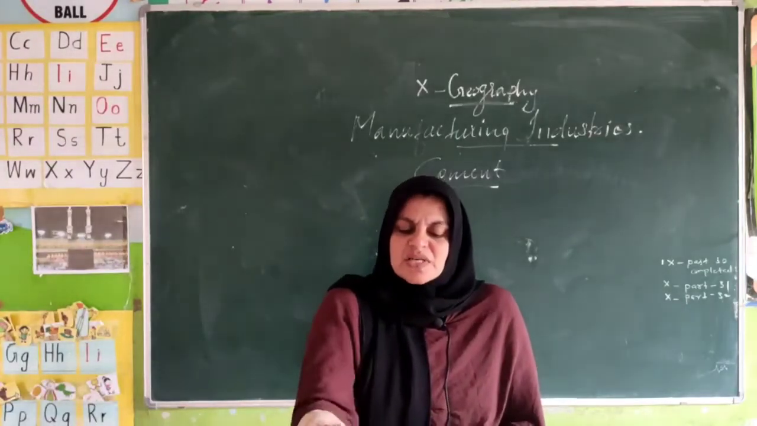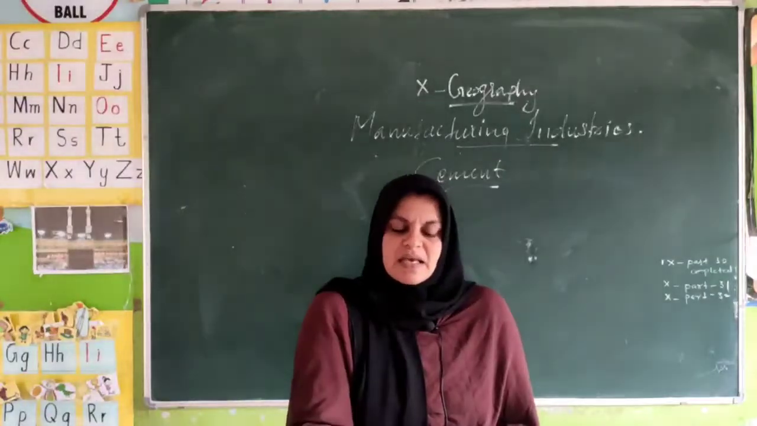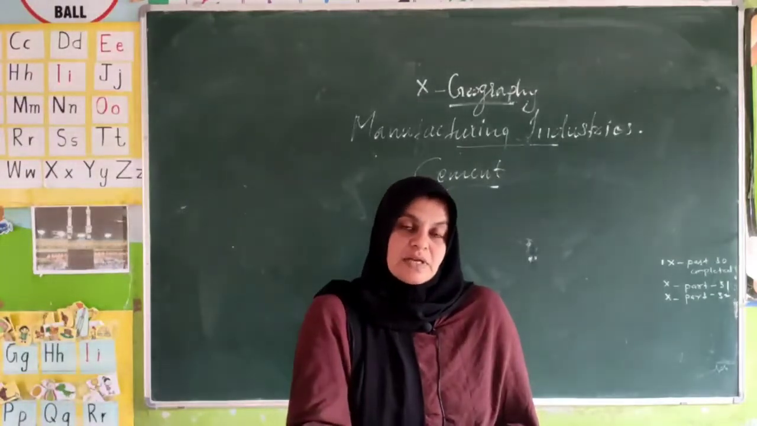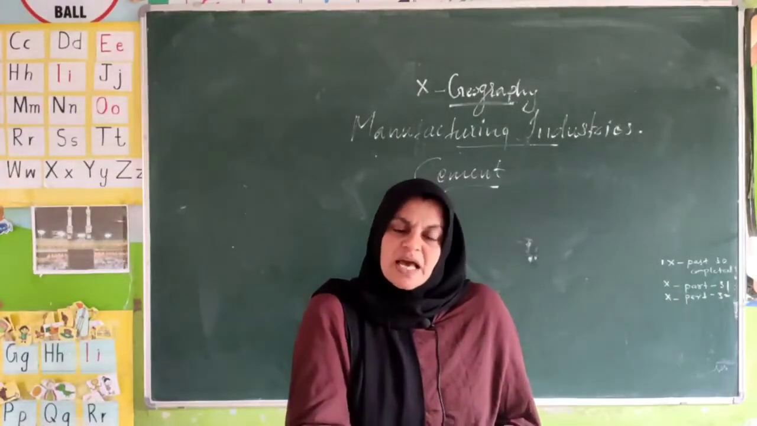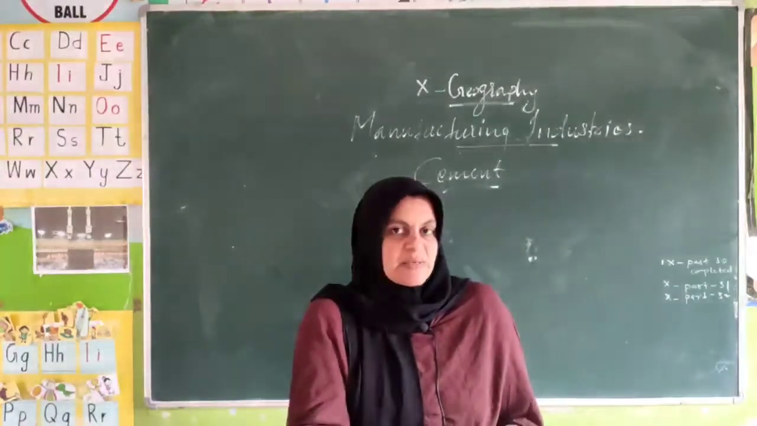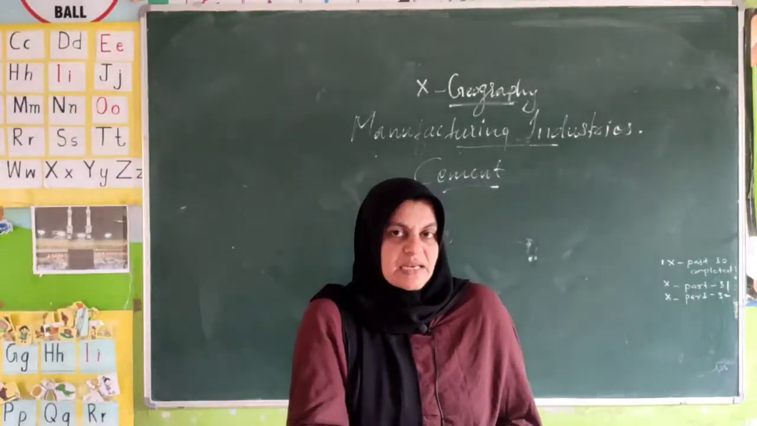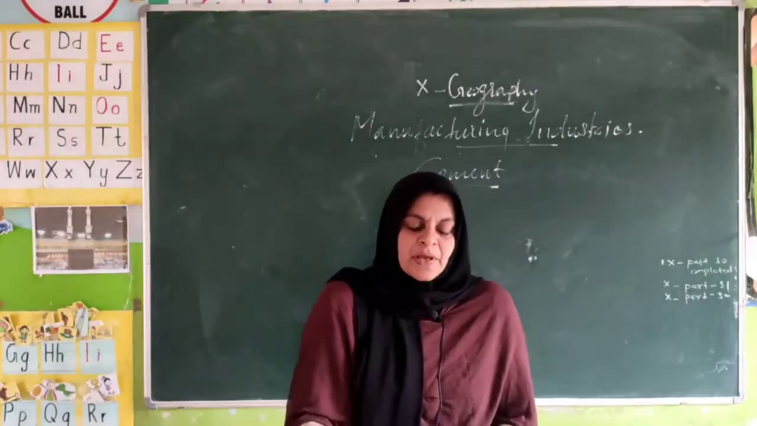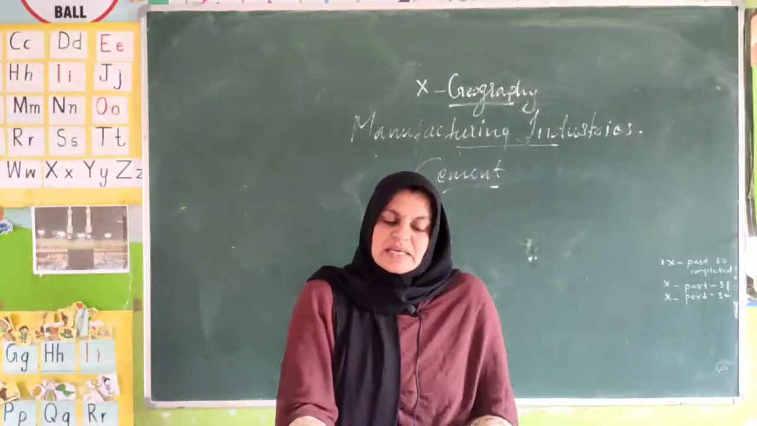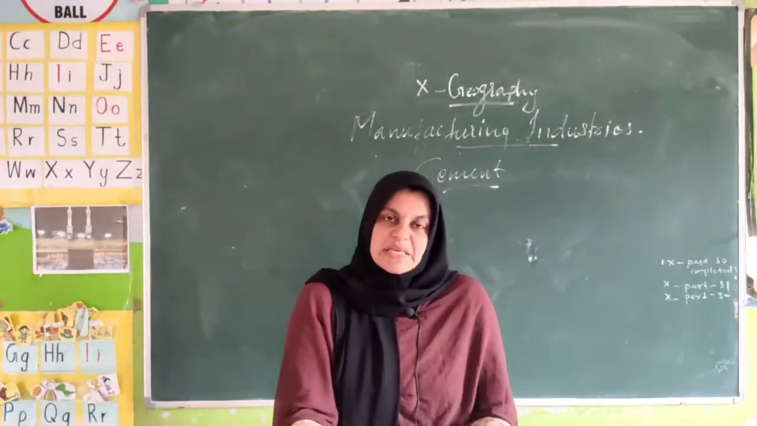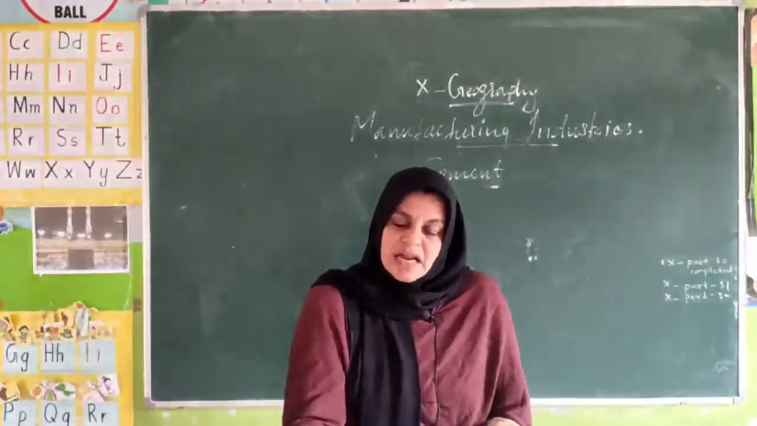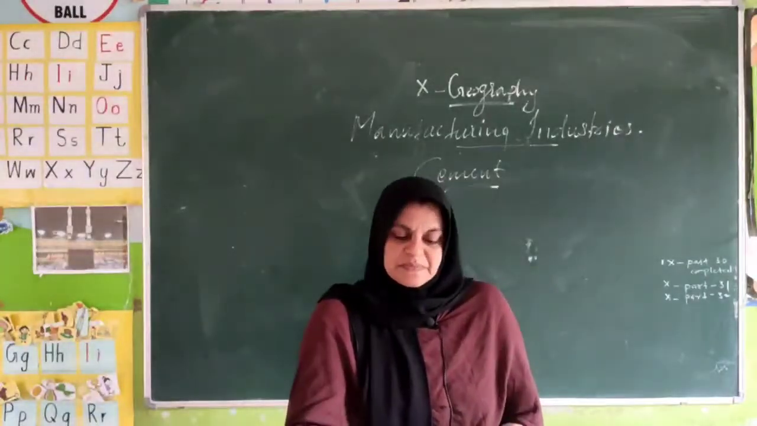This industry needs bulky and heavy raw materials, like the iron and steel industry. A large quantity of raw material is needed, and it is a heavy industry. Limestone, silica and gypsum are needed to make cement. What are they? Limestone, silica and gypsum.